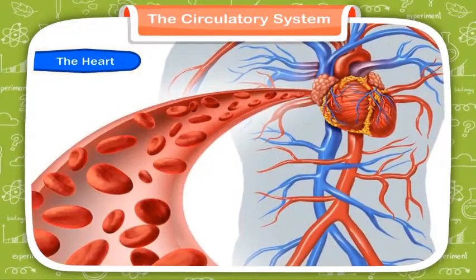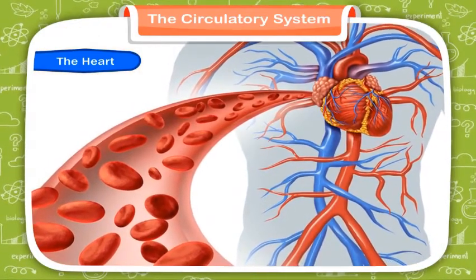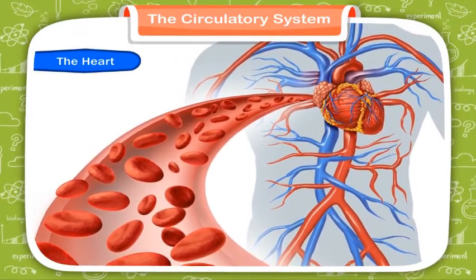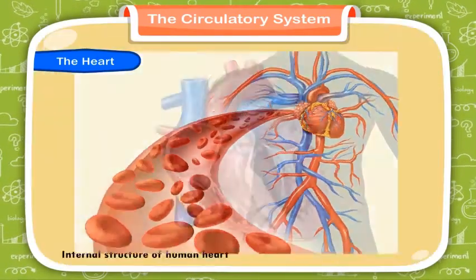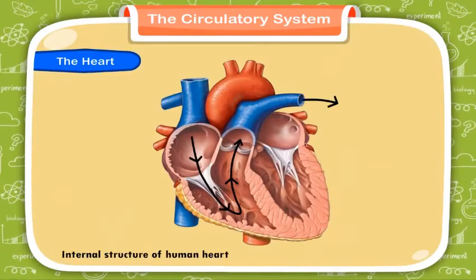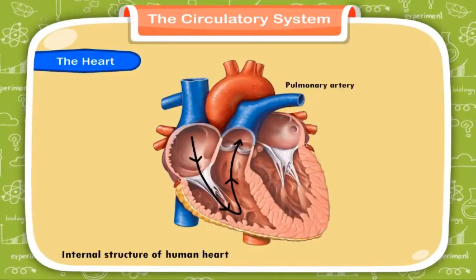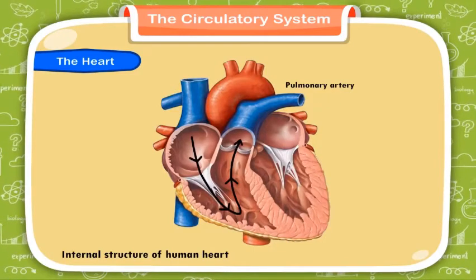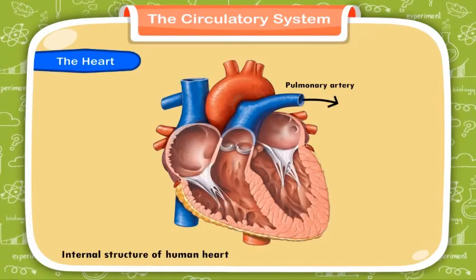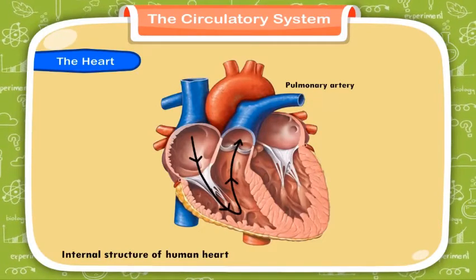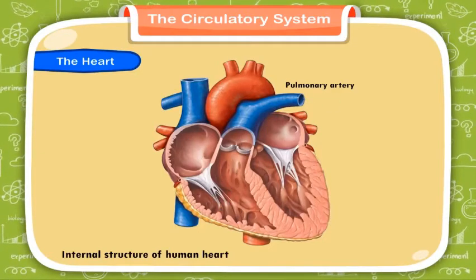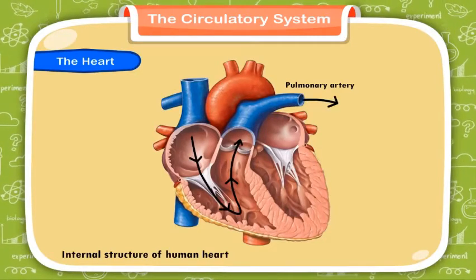The deoxygenated blood comes to the heart through the veins. It reaches the right auricle. From here, the blood is pumped into the right ventricle. It is the pulmonary artery which carries the blood to the lungs for getting oxygenated. The process of outdiffusion of carbon dioxide and indiffusion of oxygen takes place in the lungs.